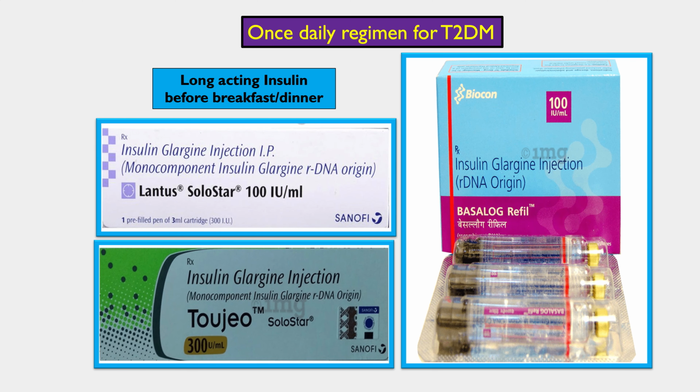And if we are giving long-acting insulin, it can be given only once, either before breakfast or before dinner. In that case, we will be using long-acting insulin analogs like glargine and detemir. Insulin glargine, like Lantus, is a very common brand name, along with Basalog.